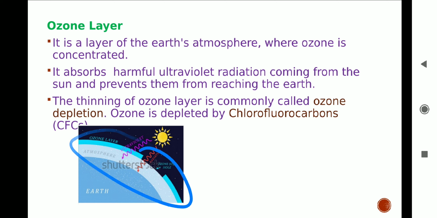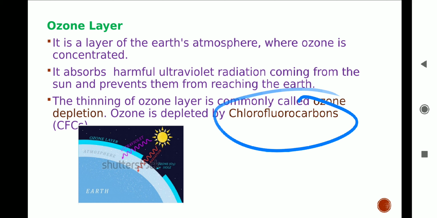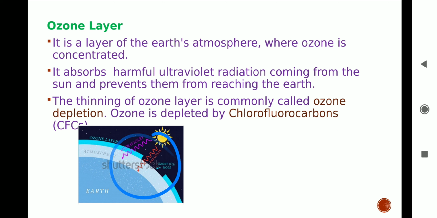Ozone depletion. Ozone depleting substances react with the ozone layer in the stratosphere and destroy it. The main ozone depleting substances are chlorofluorocarbons and methane. Chlorofluorocarbons are synthetic harmful chemicals used in refrigerators and ACs as coolants, in fire extinguishers and in sprays. Once released in the air, chlorofluorocarbons produce active chlorine in the presence of UV radiation. They destroy the ozone by converting it into oxygen. Due to this, the ozone layer in the upper atmosphere becomes thin. A hole has already been formed in the ozone layer over Antarctica.